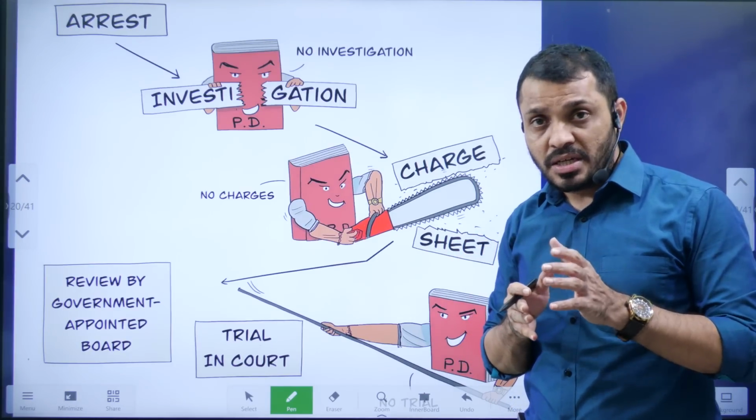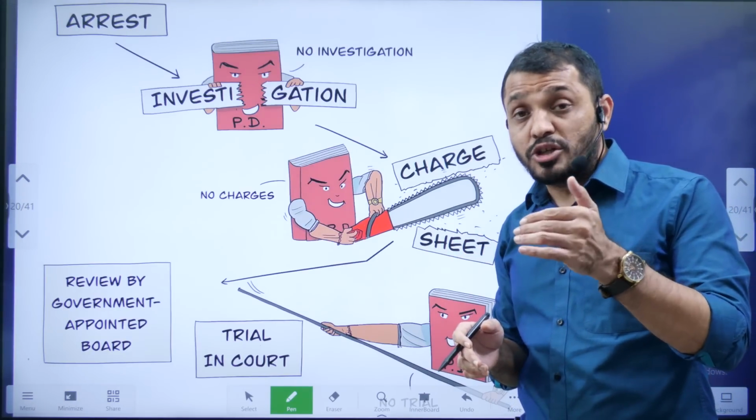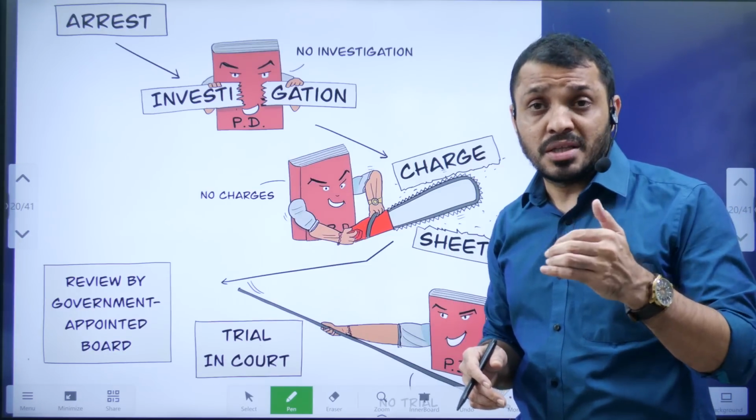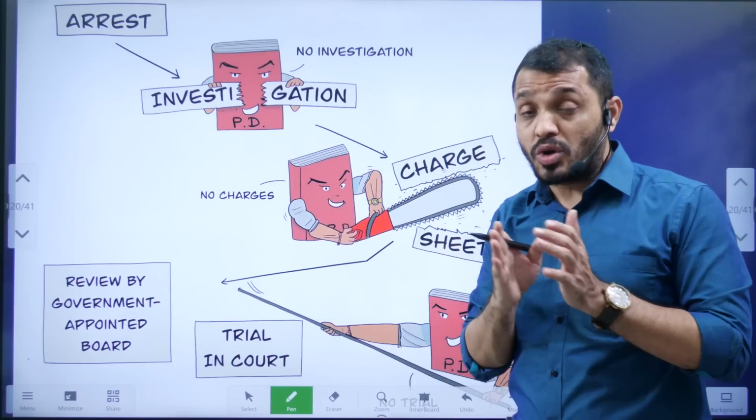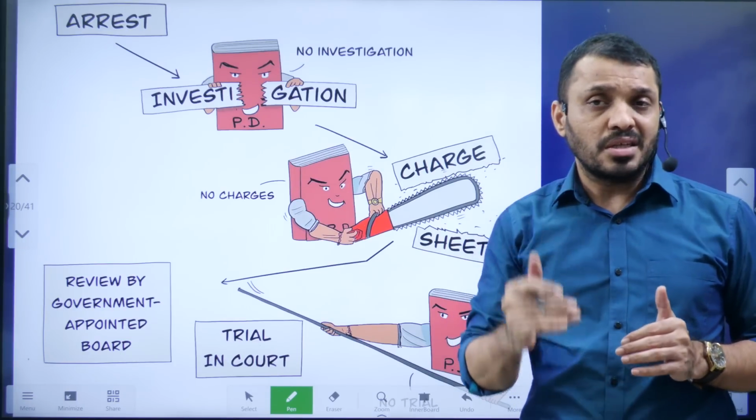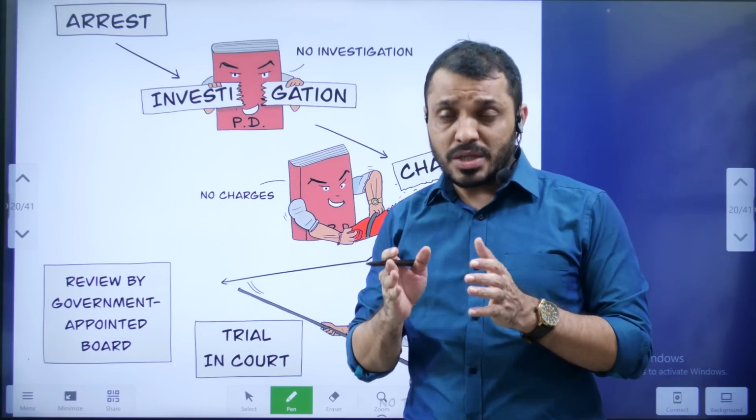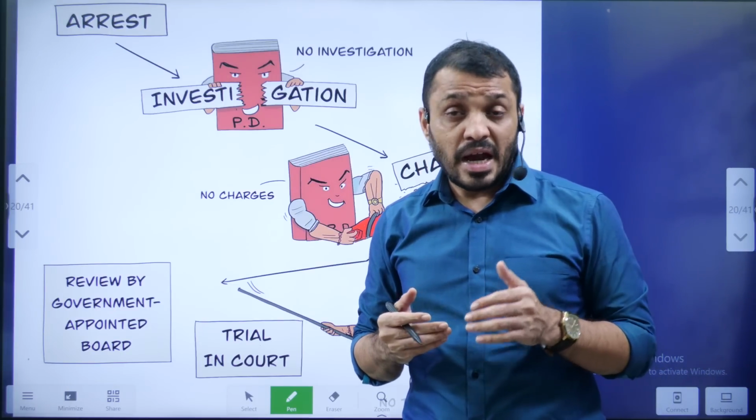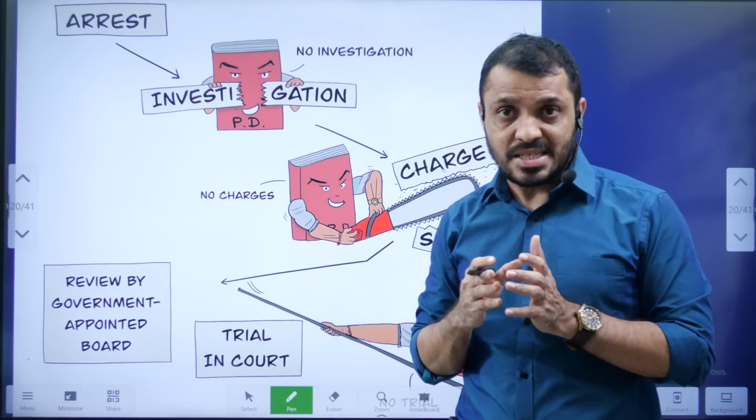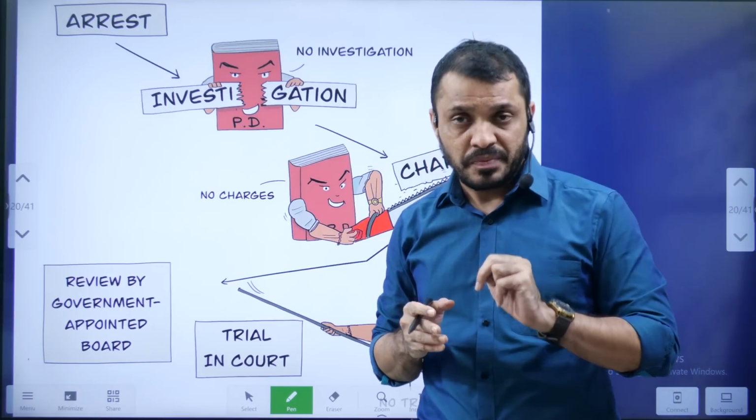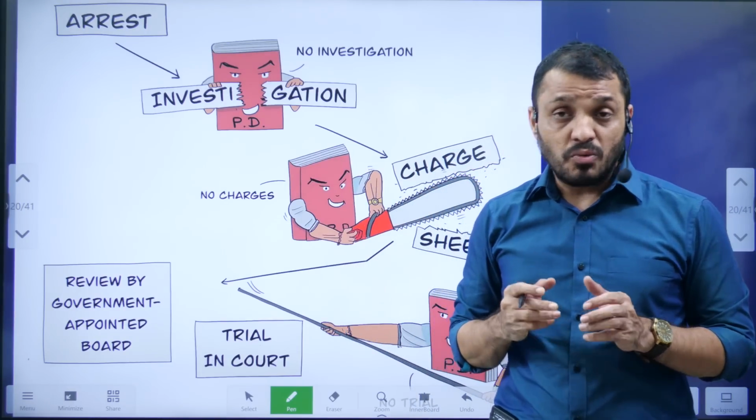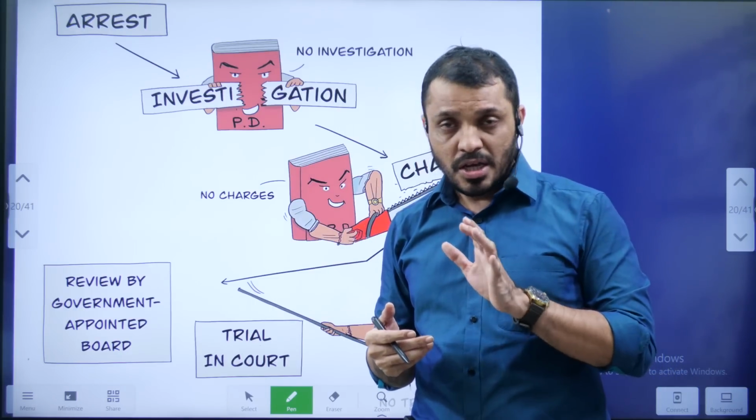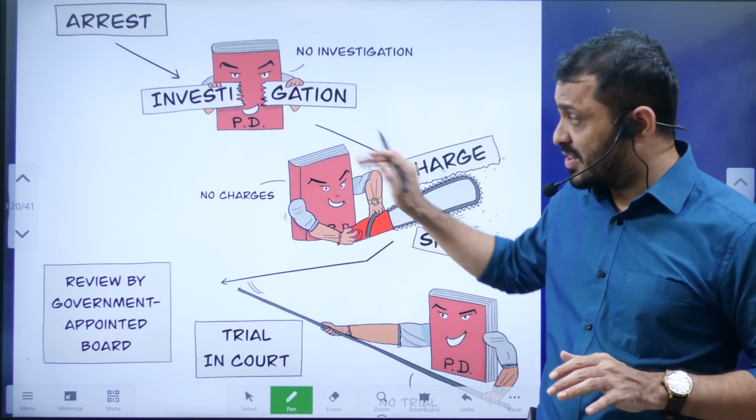In a preventive detention case, the person need not be produced before the court within 24 hours. That is not applicable. That means whatever you learn in Article 22 Clause 1 and Article 22 Clause 2 are not applicable. Article 22 Clause 1 says that once a person is arrested, the ground on which the person is arrested has to be informed, and the person must be provided with legal assistance. Article 22 Clause 2 says that once a person is arrested, he has to be produced before the nearest magistrate within 24 hours. So these two clauses are not applicable in case of preventive detention.